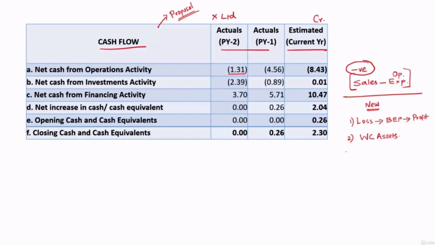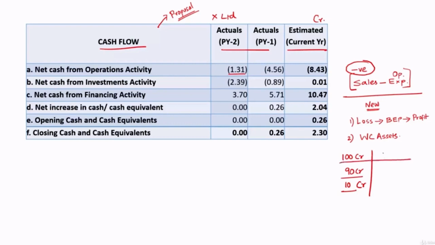flow from operations. Let's say, for example, sales made by the company is 100 crore. Expenses incurred by the company is 90 crore. Profit what they have made is 10 crore. But if you look at their cash flow position, you will conclude or you will see that they have not generated cash of 100 crore. Why? The reason can be like this.